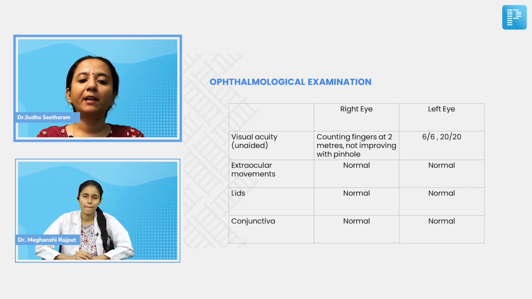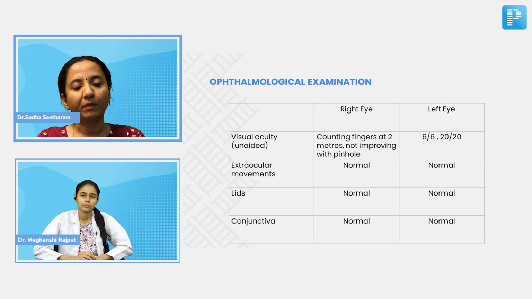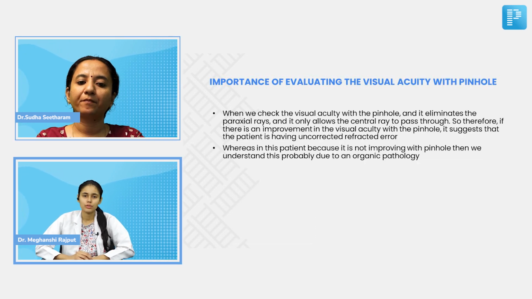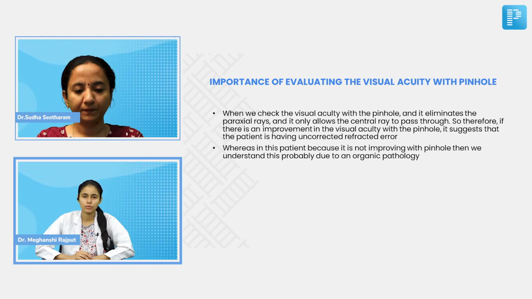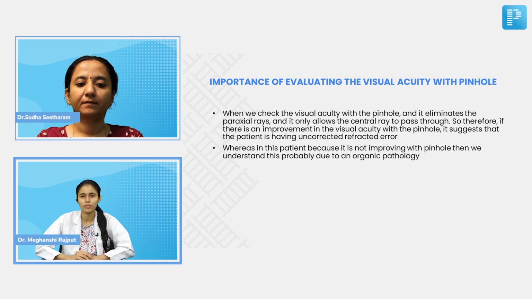So Meghanshi, will you tell me what is the importance of evaluating the visual acuity with pinhole? Yes, ma'am. A pinhole is a circular opening of around 1 mm which we use. If the acuity improves, it is due to uncorrected refractive errors. Whereas in this case, there is no improvement, so it could be some central or macular pathologies.